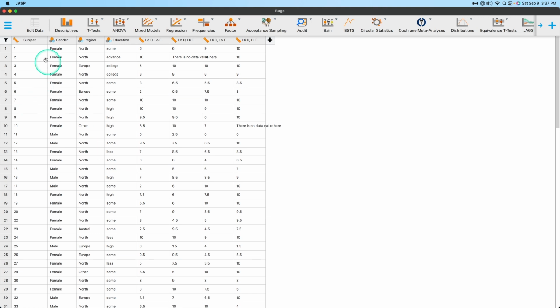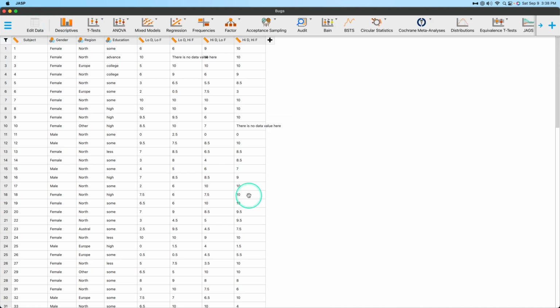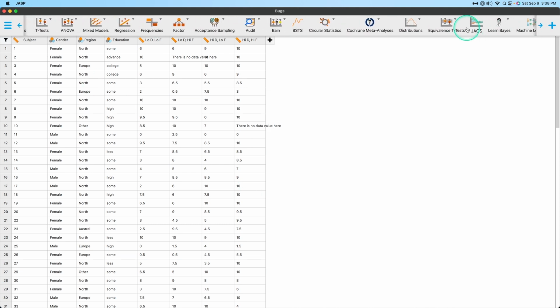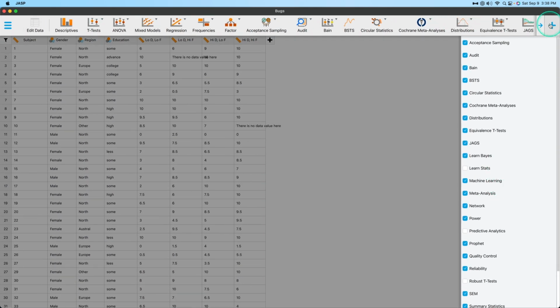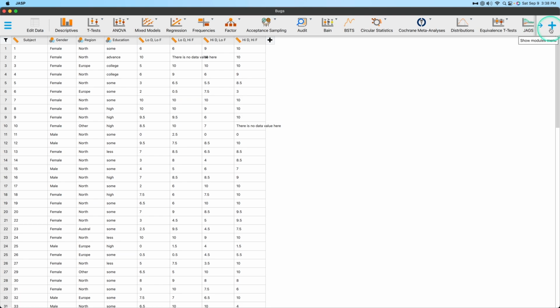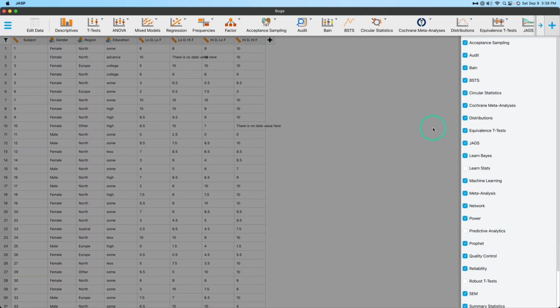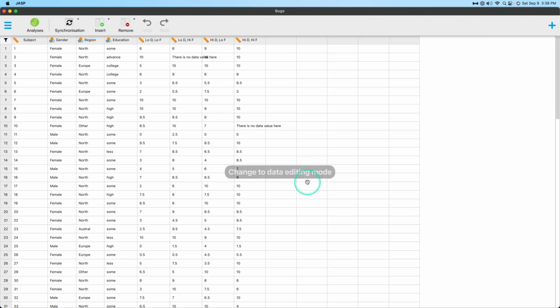So here's the data file, but if I click on edit data, it'll say change to data editing mode down there. You just gotta see it quickly. And if I go back up here to analyses, it'll bring up the analyses bar again, and you can scroll depending on how many of the modules you have checked from the modules menu. You can see that I have a lot of modules installed. There are some new modules, but I'm not going to go over them because I don't have the time, and I do not have the requisite knowledge for those. But let's go back to edit data. That's what we're here for.